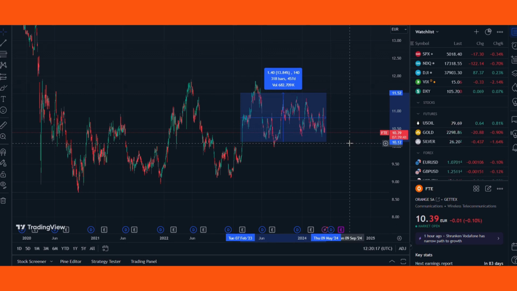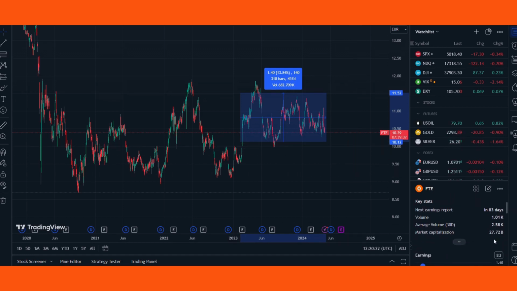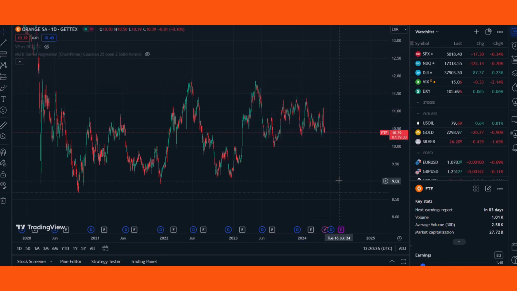And never forget to keep in mind that the market capitalization of this company is $25 billion. So you can understand that if something happens in the economy generally, for example inflation, or some difficulties with the dollar, it can influence this company much more if you compare it with other companies in the same industry.